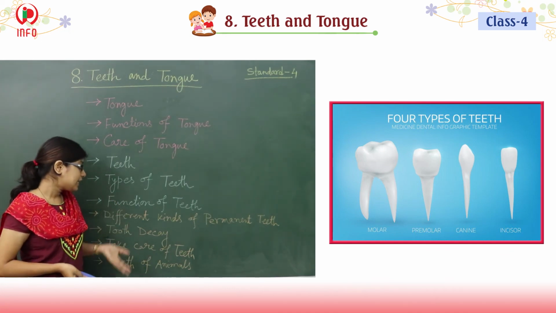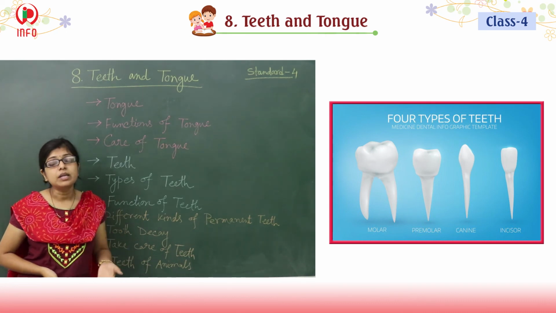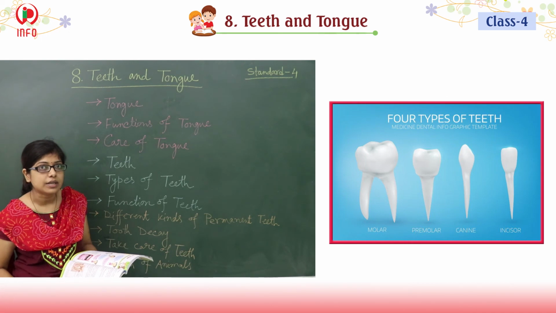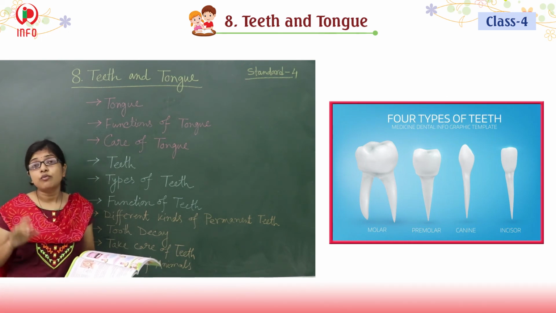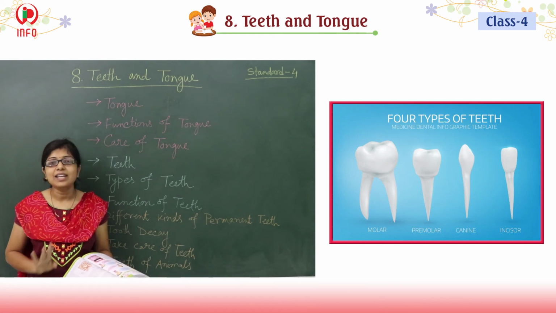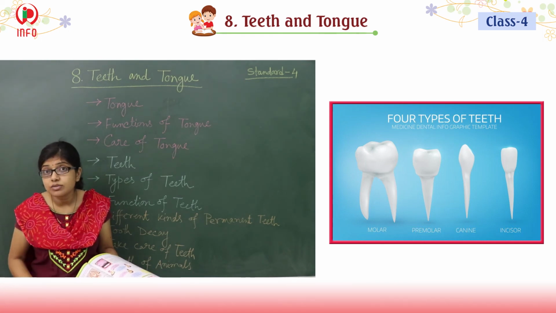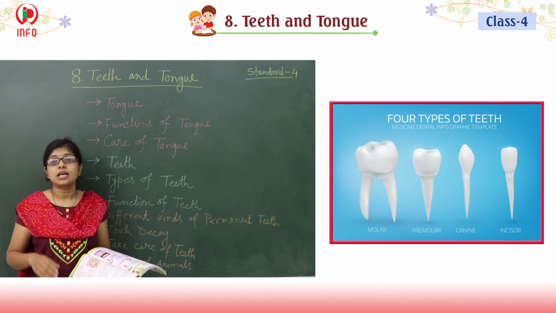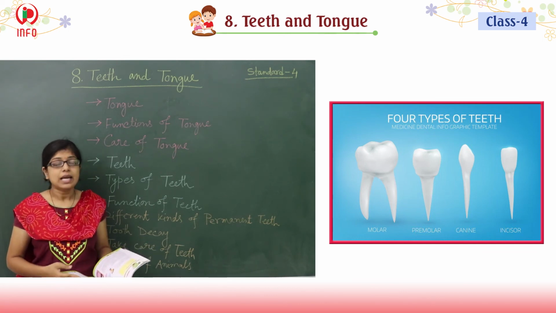So we have seen that for people between the age of 20 to 30 years, 4 new teeth will grow. Yes. And do you know the name of those teeth? Those teeth are called wisdom teeth. Yes.